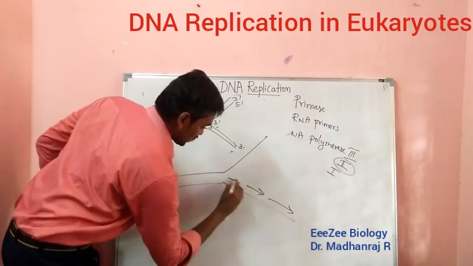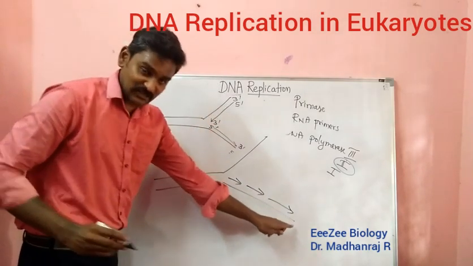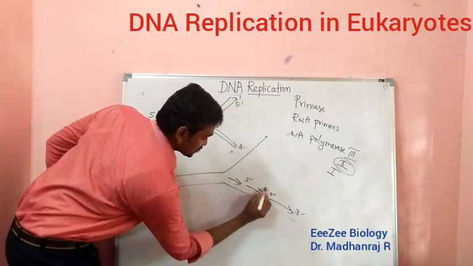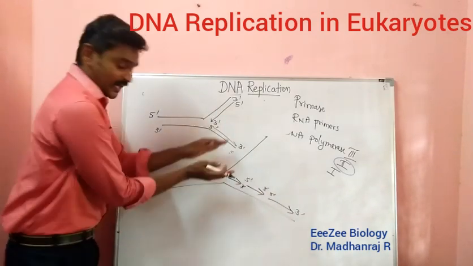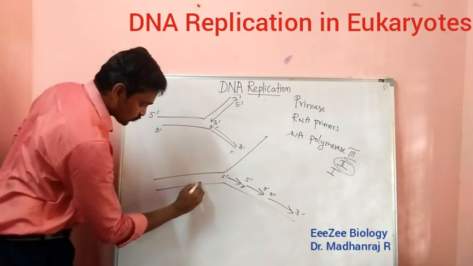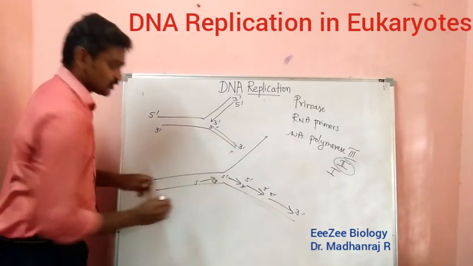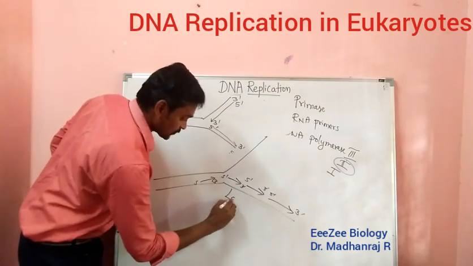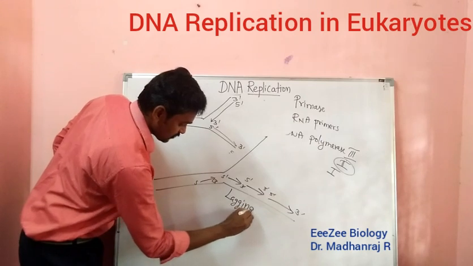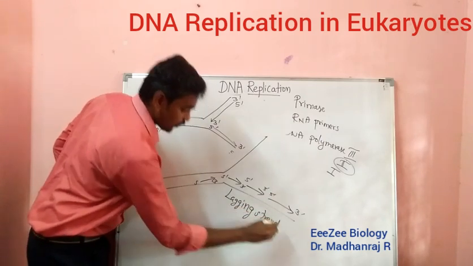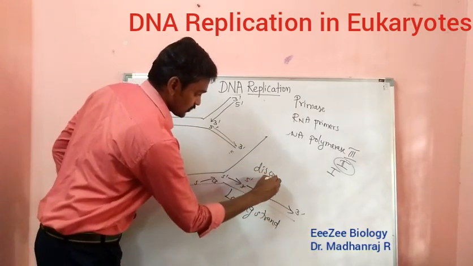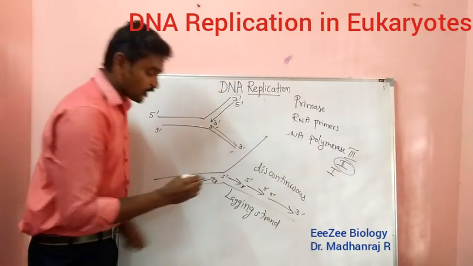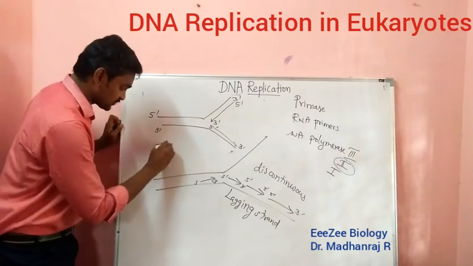Like this, 1, 2 and 3, there will be many lagging strands. This will be from 5 to 3, 5 to 3 and again 5 to 3. Again when it opens, from here also 5 to 3 will be like this. It will go on like this. So this is called the lagging strand, or the discontinuous strand.